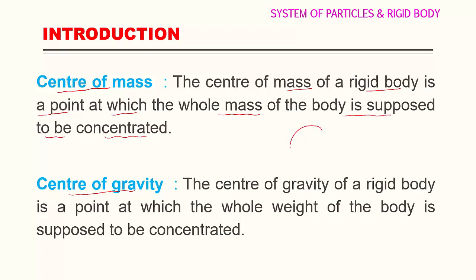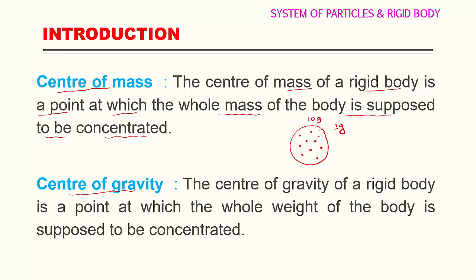So we can take the example: this is an object. This object contains a large number of particles, right? Let us imagine it contains 10 particles: 1, 2, 3, 4, 5, 6, 7, 8, 9, 10. So let us imagine this is a rigid body. The rigid body contains 10 particles. And let us consider the mass of this object is 10 gram. Each particle mass will be how much? Each particle will get 1 gram of mass. The mass of each particle is 1 gram.